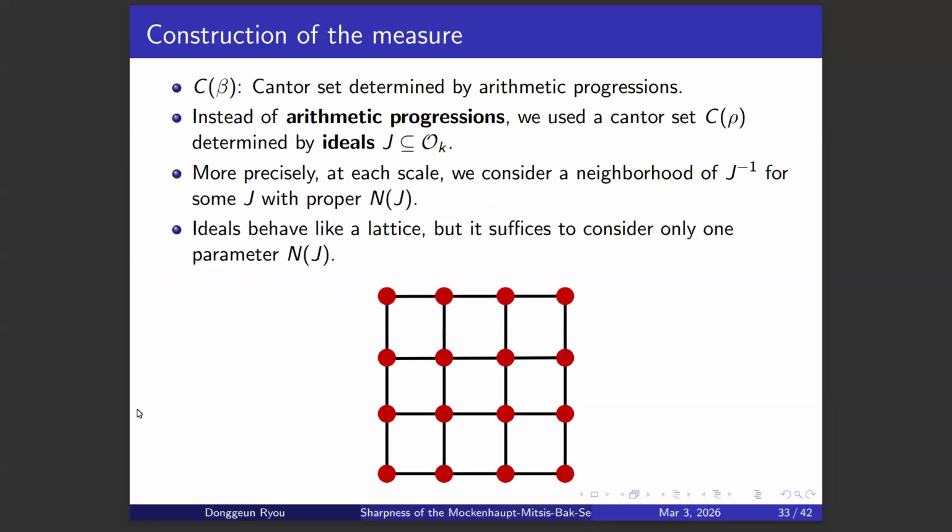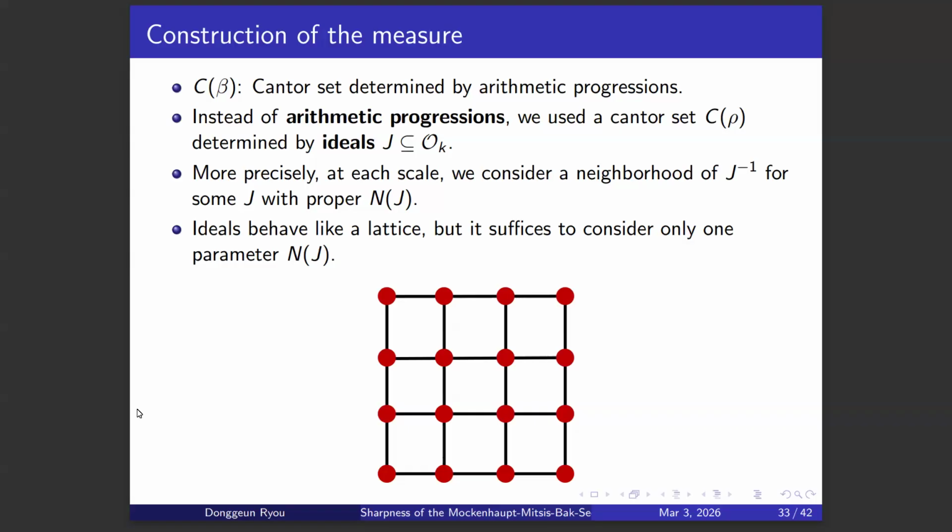And in order to consider the corresponding thing of a Cantor set determined by arithmetic progressions, we considered ideals. What is good about ideals is that, from the perspective of our problem, the role that arithmetic progressions play is the same as the role that ideals play. They have a sort of lattice structure in terms of our problem, but there are fewer things to think about.